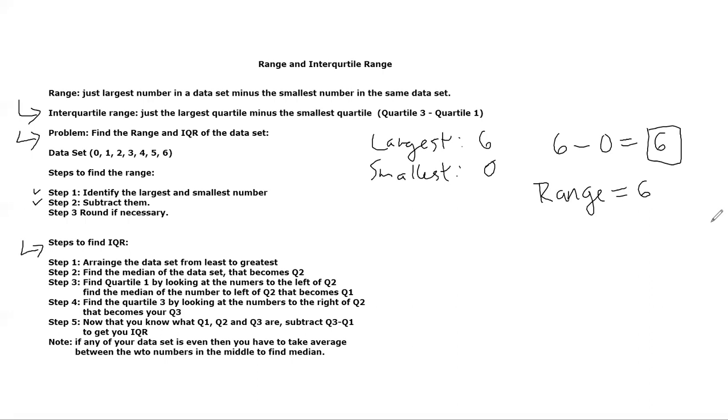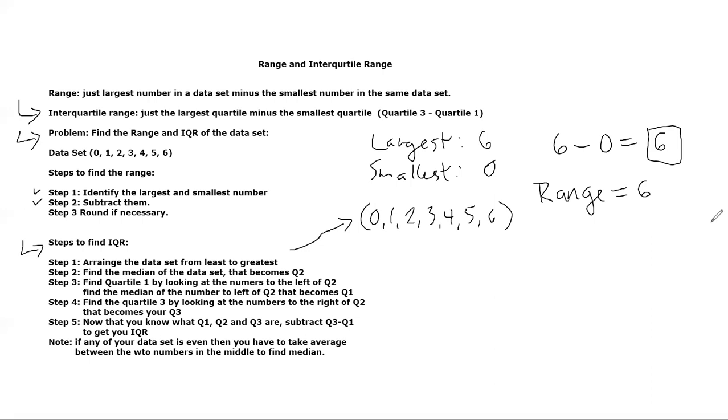What about IQR? What about interquartile range? Well, step 1 is a little bit more complicated: arrange the data set from least to greatest. Okay, cool. Let's do that. It's already been arranged for me: 1, 2, 3, 4, 5, 6. Okay, this is my data set. I've arranged it. Find the mean of the data set. That becomes my Q2, my quartile 2. Okay, so I know I said mean. Sorry, I meant median. I wrote median. Okay, find the median of the data set.